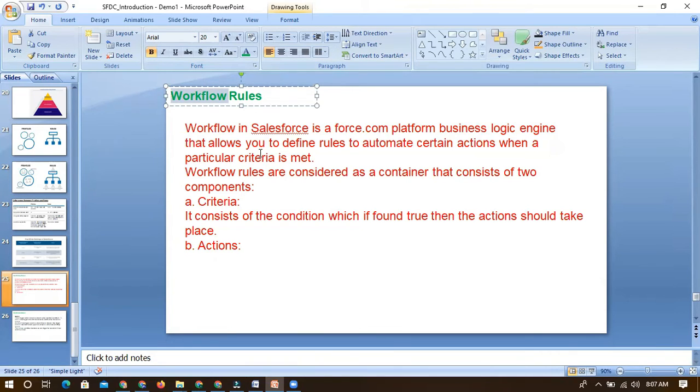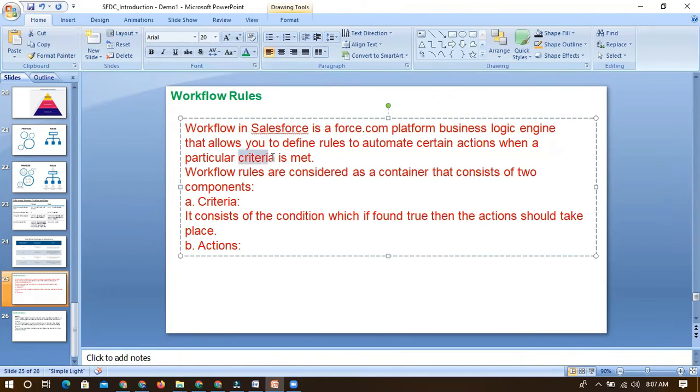So we can define a criteria. Criteria means a condition, and if that condition is met, the action runs. Likewise, we have just seen validations. When we use validations, we want to validate data and control the actual data within the system, to check whether the data is correct or not.